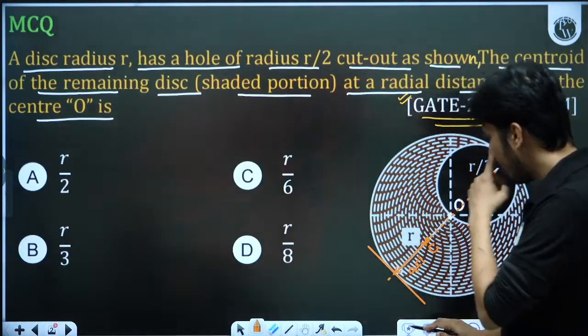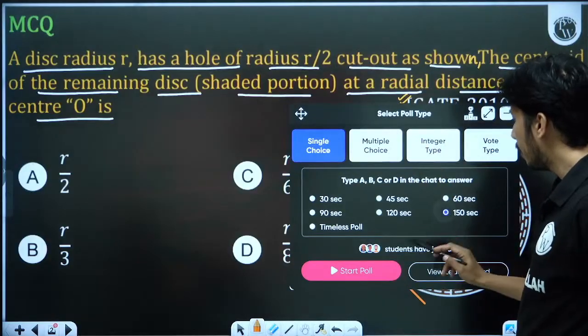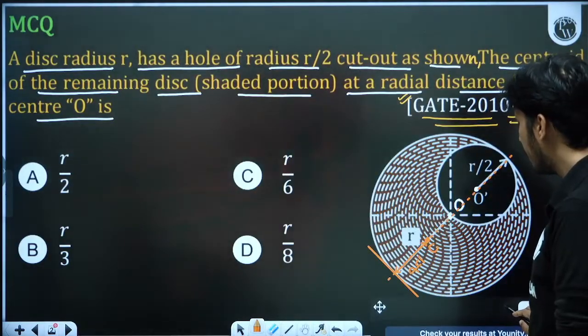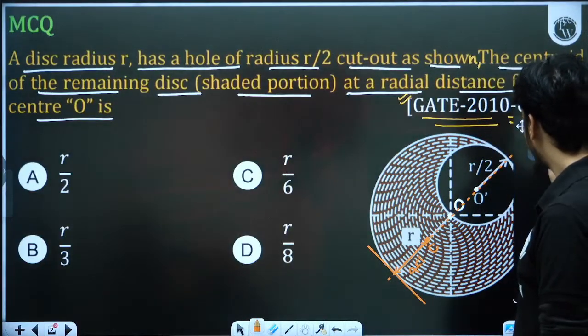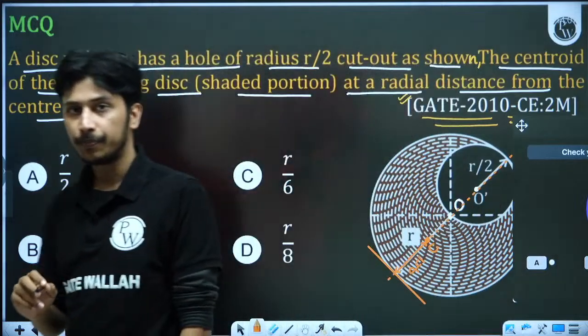I am creating a poll for you. You have options A, B, C, D. I'm giving you 150 seconds, which is a very big time. Solve this and give me the answer A, B, C or D, whatever option you are getting.